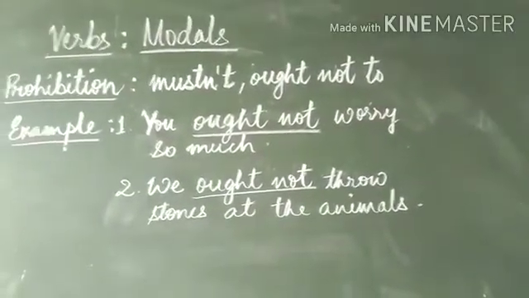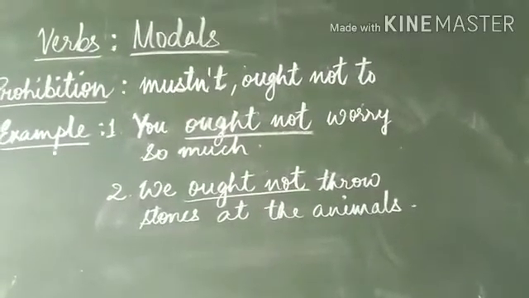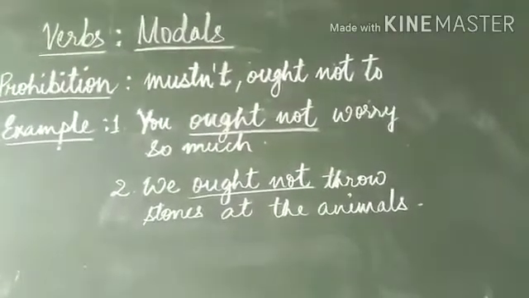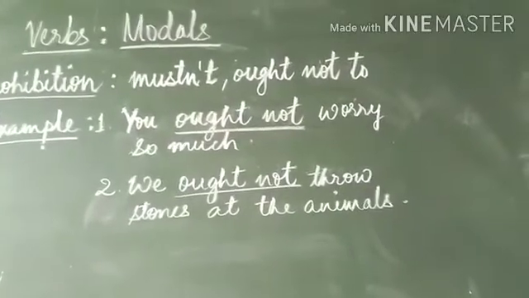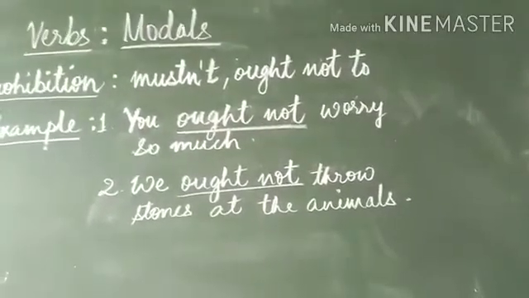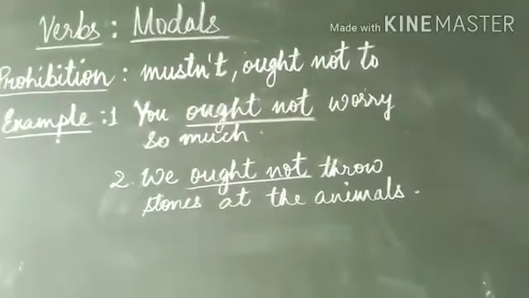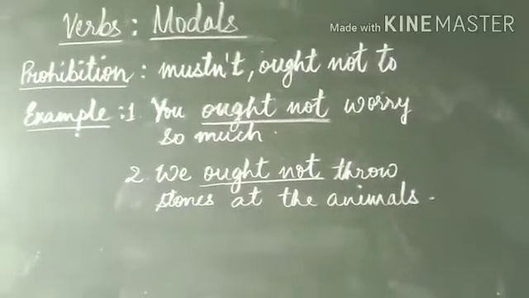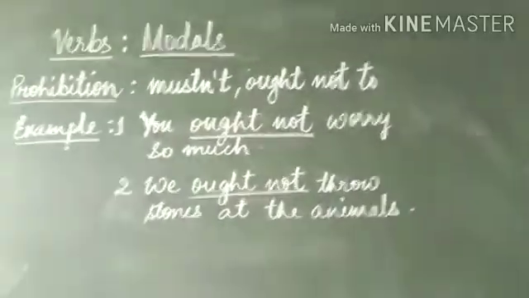Here I have used a bare infinitive. Bare infinitive means to is missing here. You ought not to worry so much. We ought not throw stones at the animals. Here also there is a bare infinitive. It means doing these things is not correct. So I have explained, and you have understood.